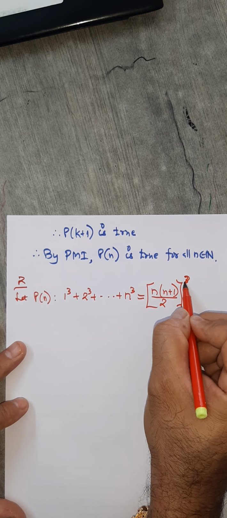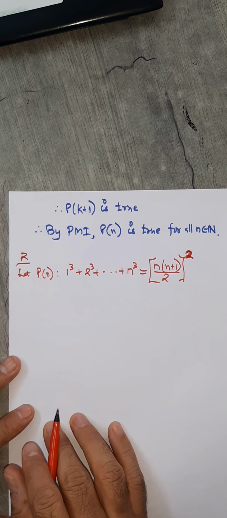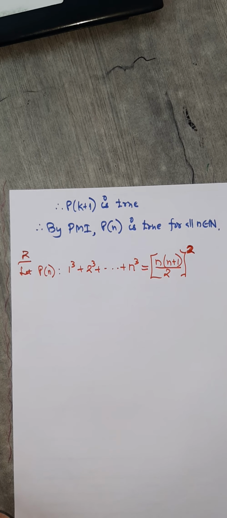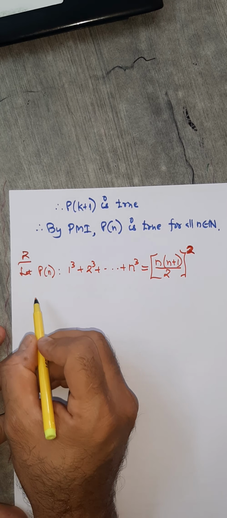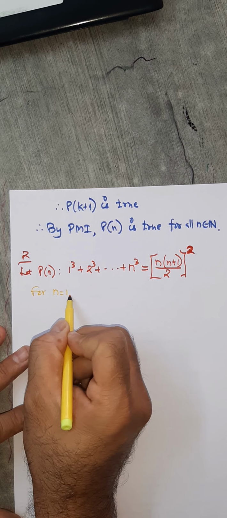The whole square, sorry. The whole square. This is your Pn. Pn means the given statement. Now recall, what is the first step? Prove for n equals 1. Third time we are doing the same thing. So for n equals 1.